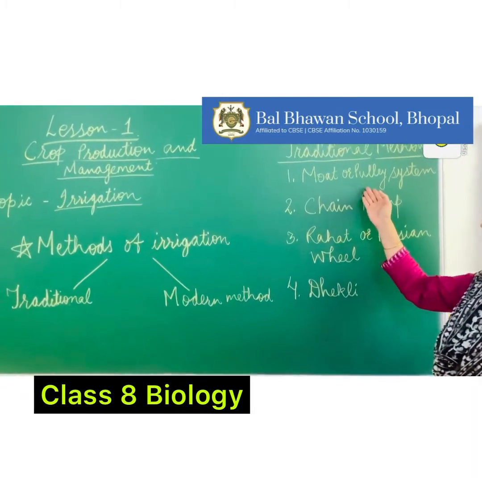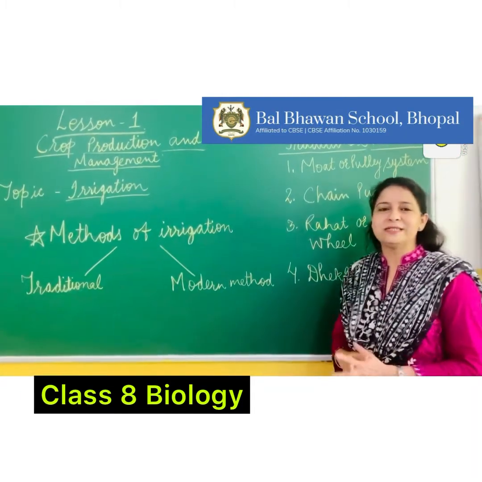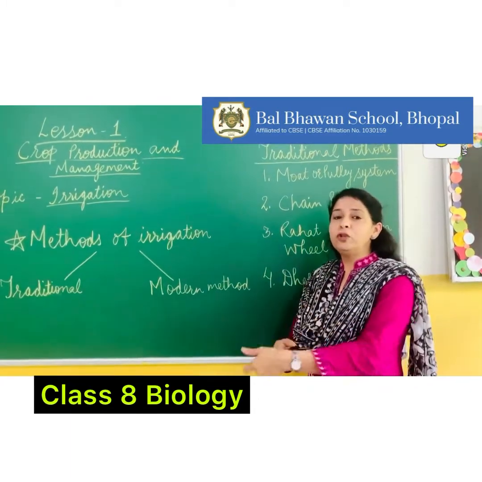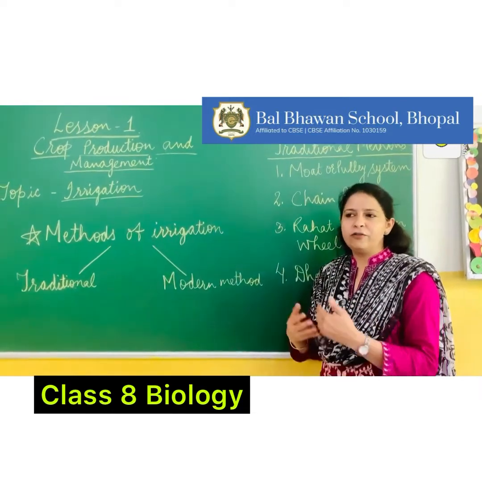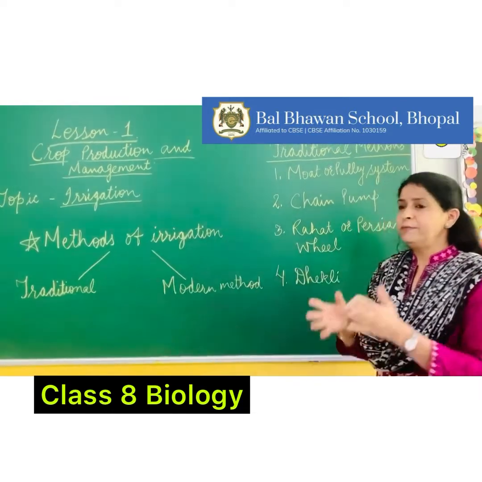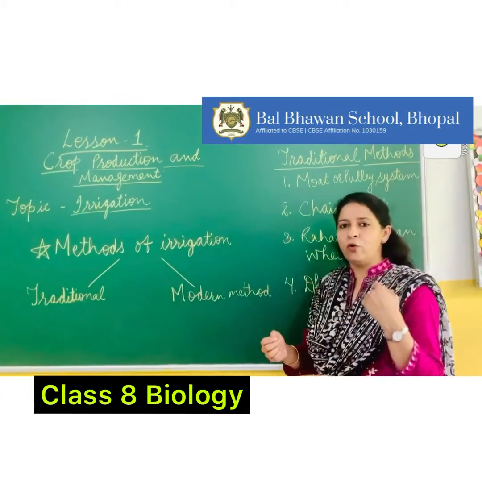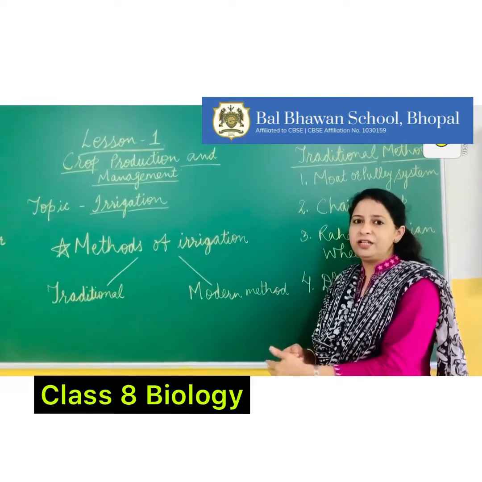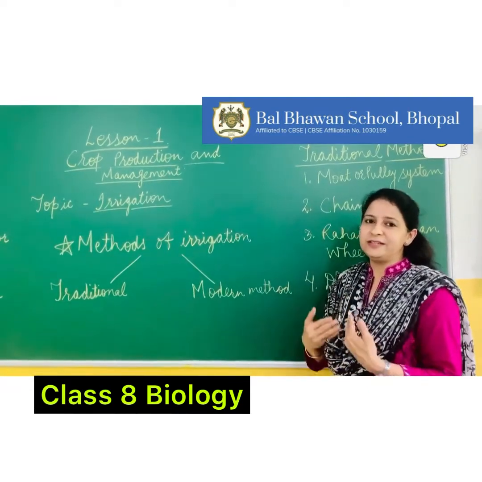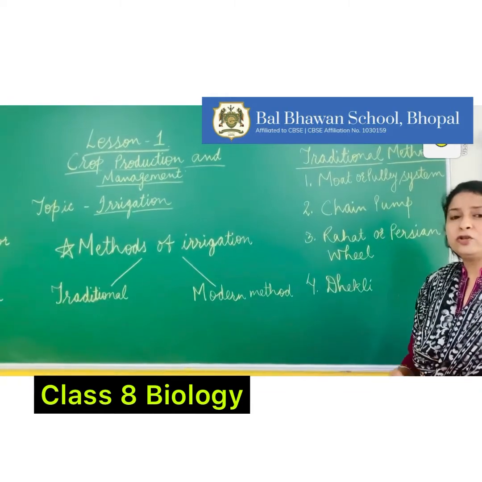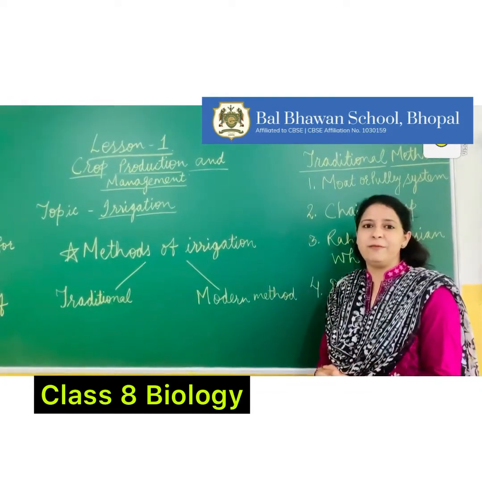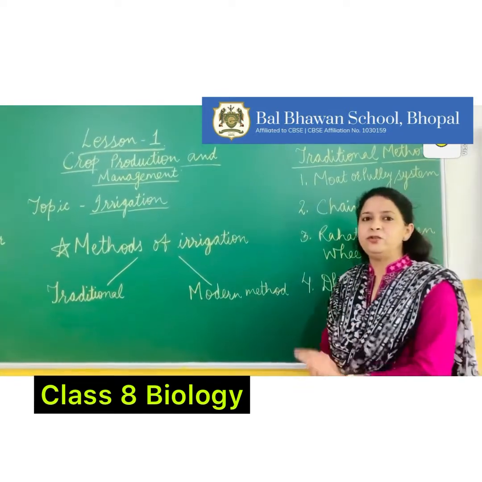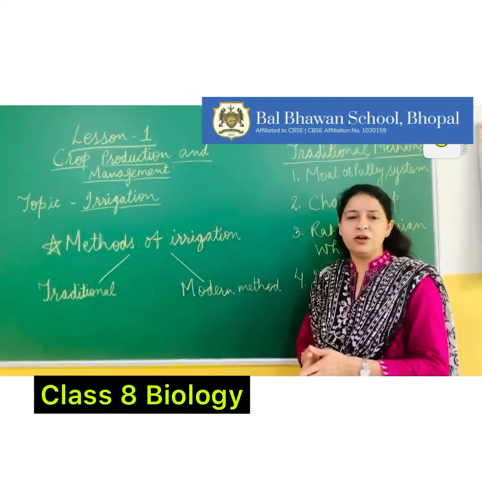For example, the mode and pulley system is quite a simple system of irrigation where a pulley is used to pull the water up from the well or from the source of water. A bucket is tied to a rope, and the pulley is used to lower the roped bucket into the well, and then water is filled up, and then it is pulled back with the help of a pulley. So manual labor is required in these types of methods, and then the water is collected in the reservoir, and then it is supplied to the fields through drains or canals.